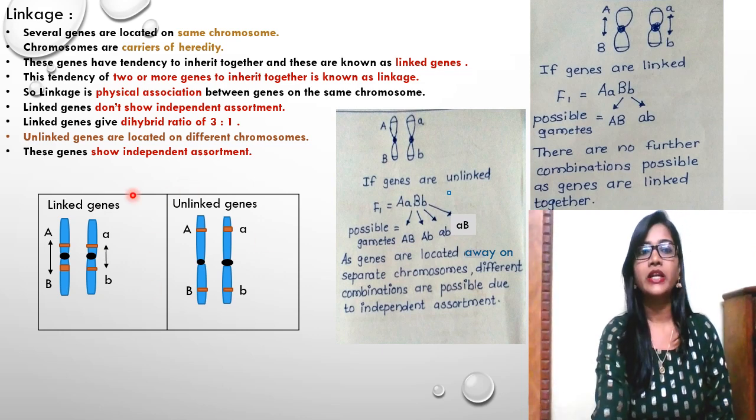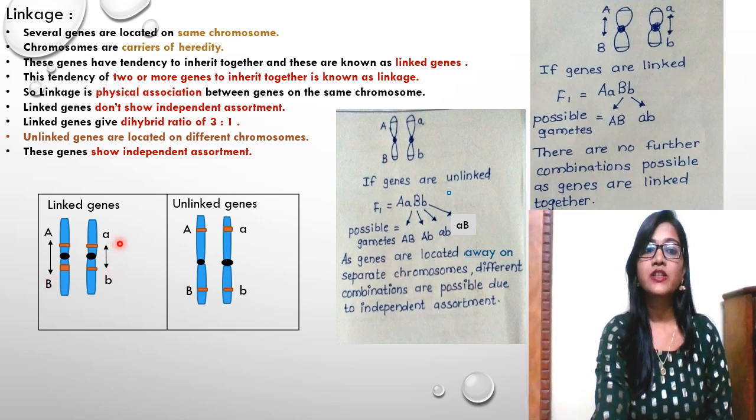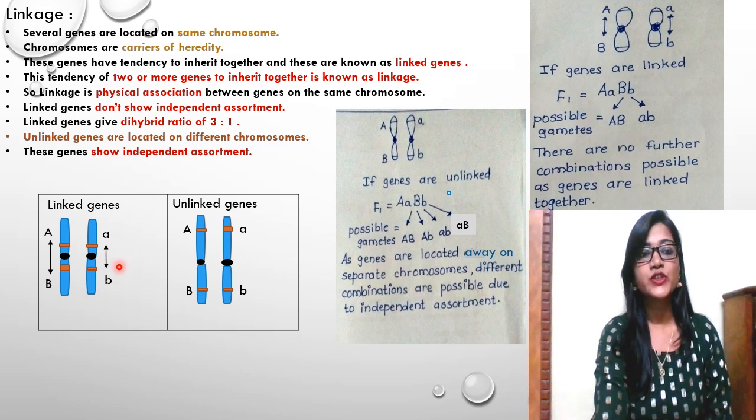Now we'll try to understand this diagram. Now see, these are the linked genes. This is a homologous pair, gene A and gene B. These arrows show that they have the ability to express themselves together. Capital A will always be expressed with the B gene, and small a will always get expressed with the B gene. So that tendency is of linked genes.